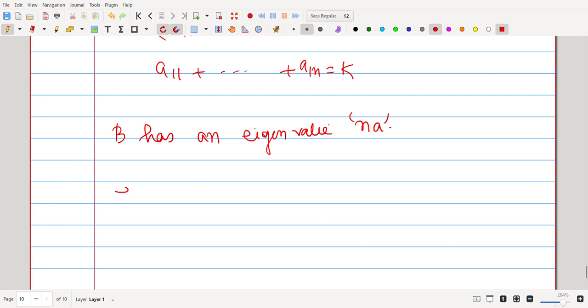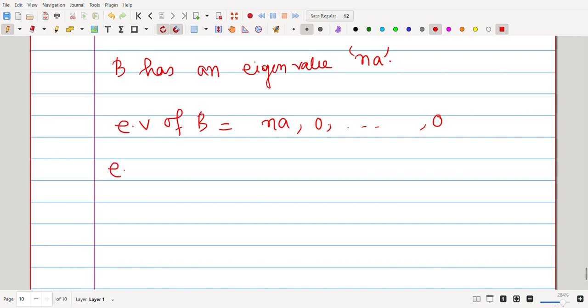Sorry, not n lambda, na. So the eigenvalues of B are na, and all the others are 0.